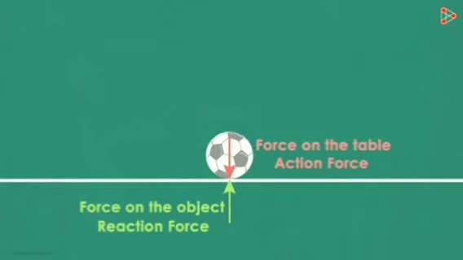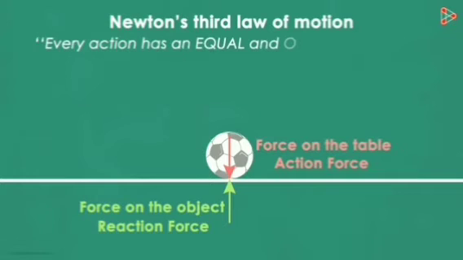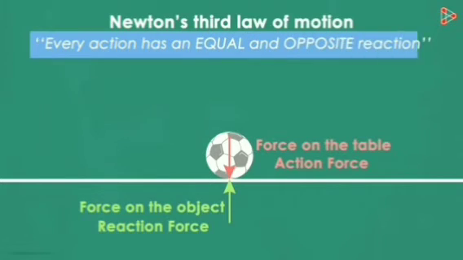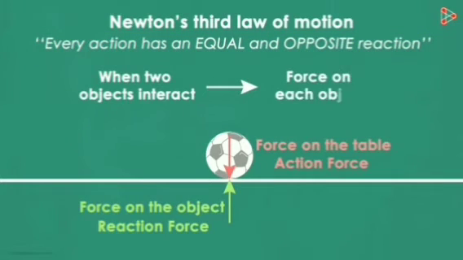The third law of motion states that when one object exerts a force on another object, the second object instantaneously exerts a force back on the first. These two forces are always equal in magnitude but opposite in direction. These forces act on different objects and never on the same objects. So let us see some more examples related to third law of motion.